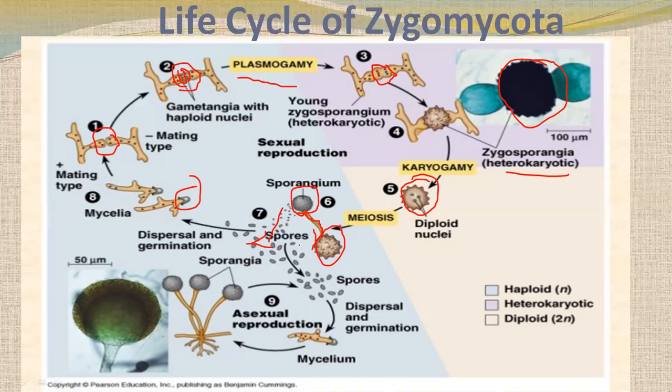These spores, in favorable conditions, start germination and begin this process of sexual reproduction. Or asexual reproduction can also be done, with dispersal and germination, where if only one type of mycelium is there, it grows into a hypha or mycelium, and then changes into a sporangiophore and then spores. You can see a large view of the sporangiophore. Lots of spores are there, millions of spores.